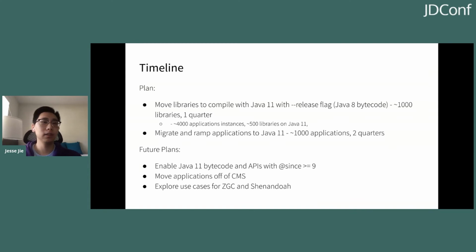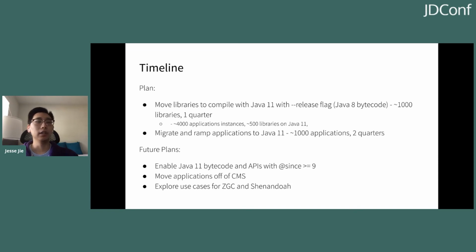Our plan originally was to move all our libraries first, as I mentioned before. But again, we're only dealing with the Jetty applications. So the libraries we're moving here are the libraries that are depended on by Jetty applications. When we did a code search for this, we found it was about 1,000 libraries, and we allocated one quarter for this. That is this quarter, and so far we already have 4,000 application instances on Java 11. These are mainly our early adopters and the select applications that we've picked to move early. In addition, we have 500 libraries on Java 11, so it's progressing fairly smoothly as of now.